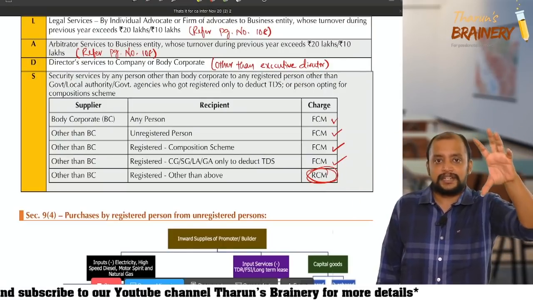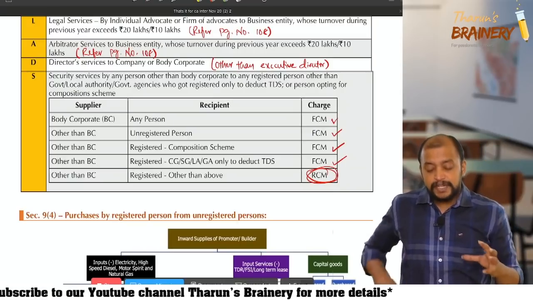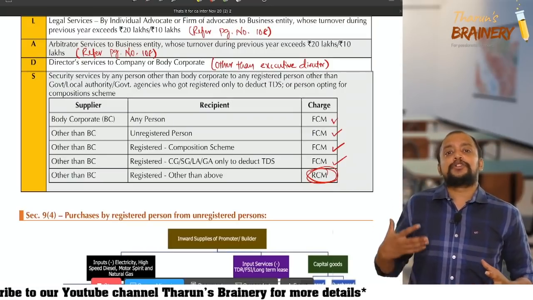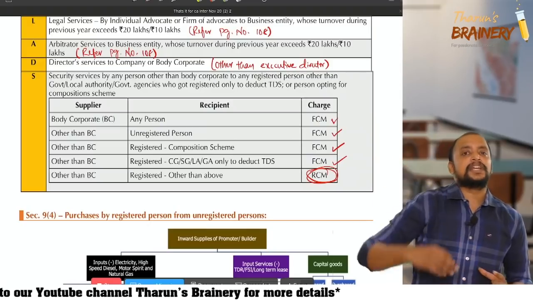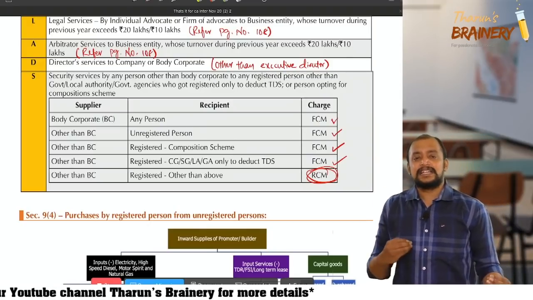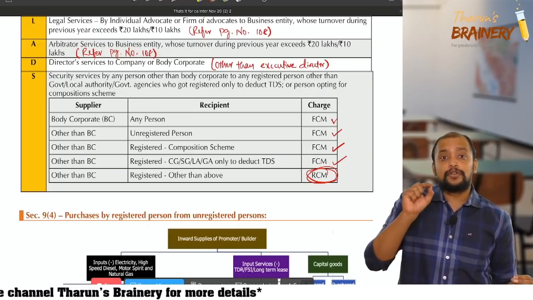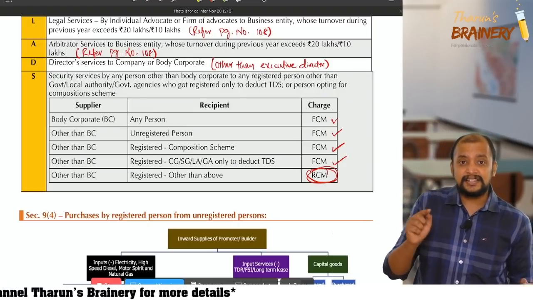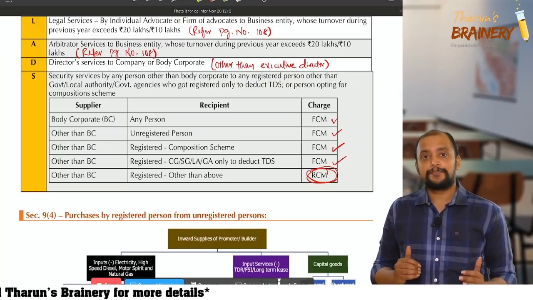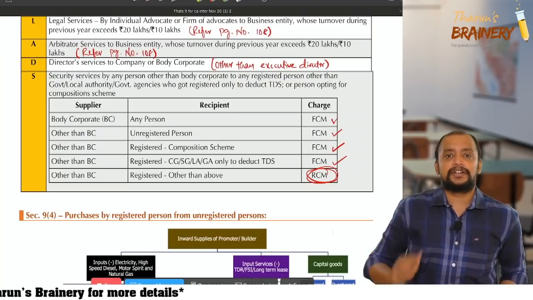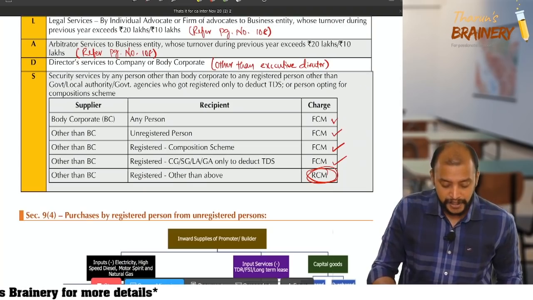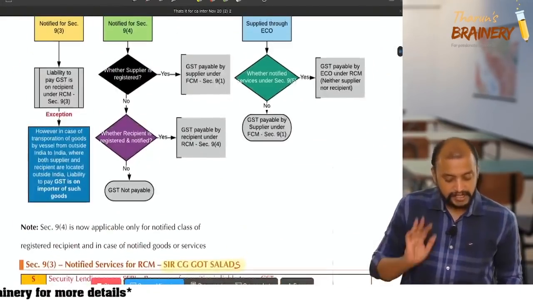9(3) we completed, okay. And as per this 9(3), who is liable to pay GST? As per 9(3), liability to pay GST is on the recipient in case of notified services. Sir, CG, salads. Now, there is one exception to this. Have a look into this exception.